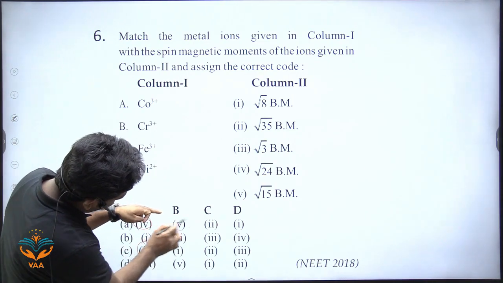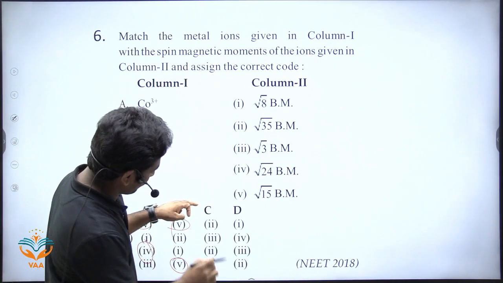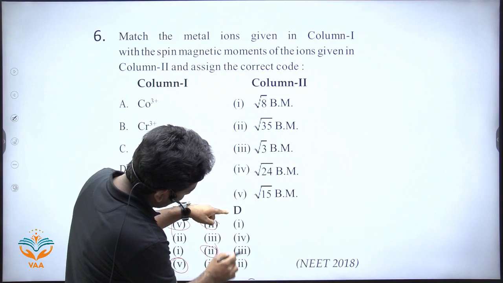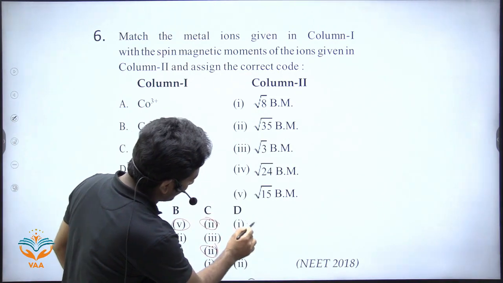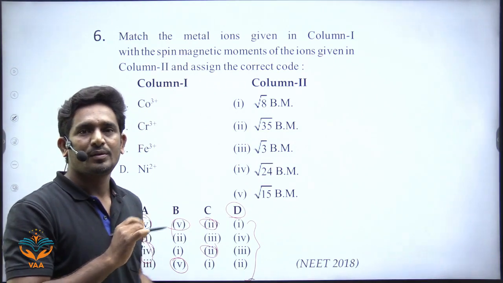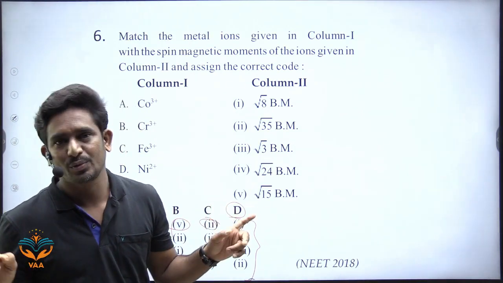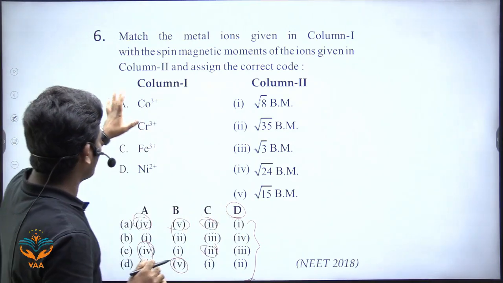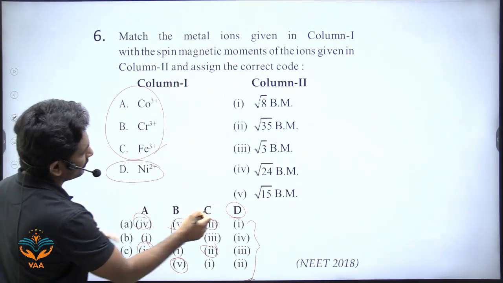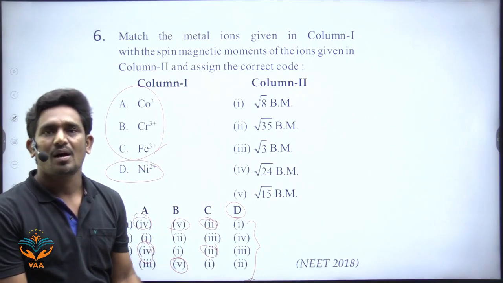In B, 5 is the same, cut. In C, 2 is the same, cut. In D, all are different: 1, 4, 3, 2. If you know the magnetic moment for D, you can answer. You can save a lot of time because it is not necessary to solve all of these.